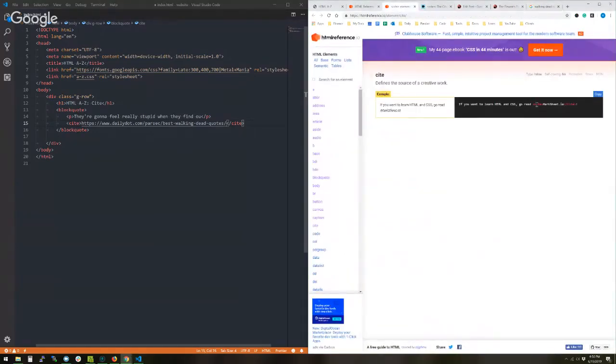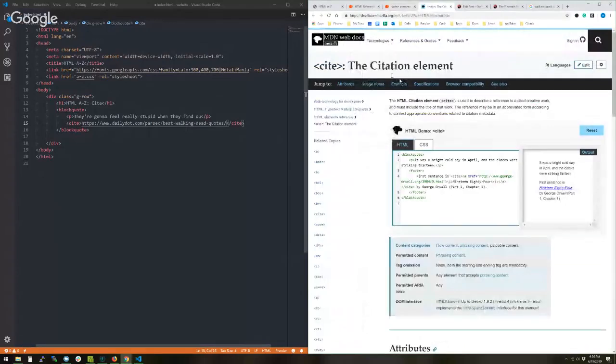So we can see here, when we're talking about the cite, we've just included this text in it. Again, MDN is the best place to go. So we can see here how they've used it. This sentence, 1984, that's what's actually inside of the cite tag, not necessarily by George Orwell.